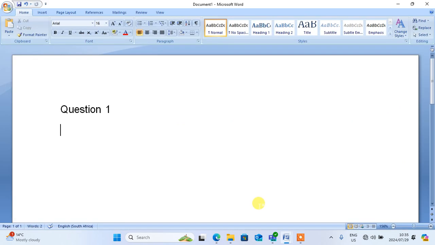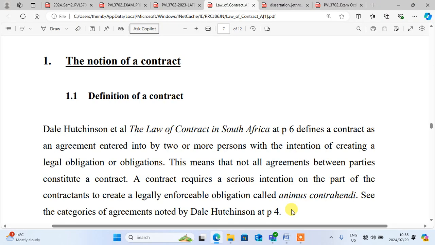In order to answer, firstly, you come and say question 1. Then you must start by defining what is a contract. It's very important that you start by defining what is a contract. They said the notion of a contract, Dale Hutchison et al, The Law of Contract, has defined a contract as an agreement entered into by two or more persons with the intention of creating a legal obligation or obligations.